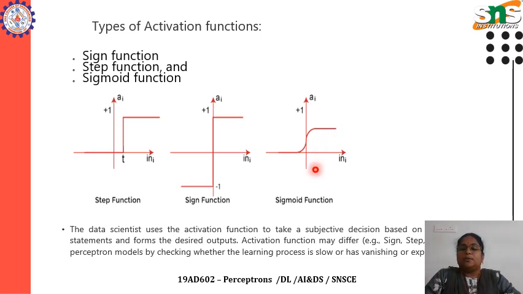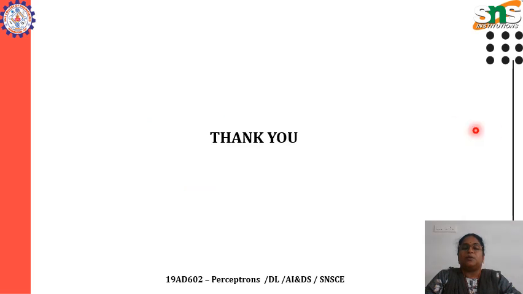So the activation function may differ in all these three categories, and it is mainly used to find out whether the perceptron models are involved in the learning process, whether the learning process is slow, or it has vanished, or it is performing the function or not. These are the different types of activation function used in the neural network.